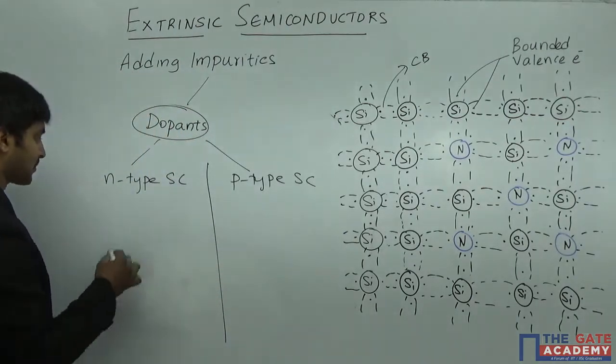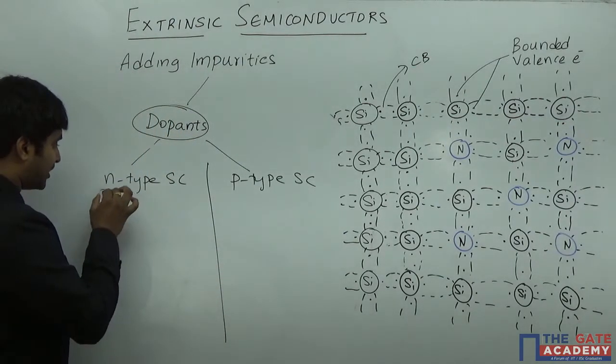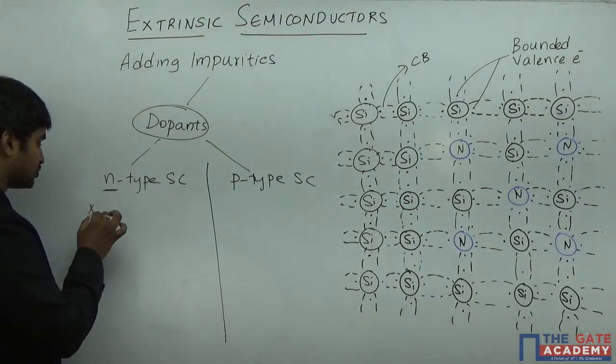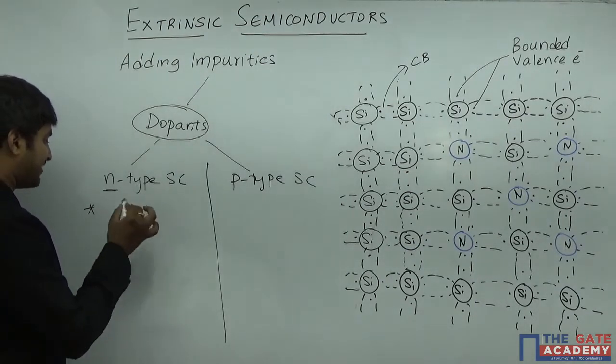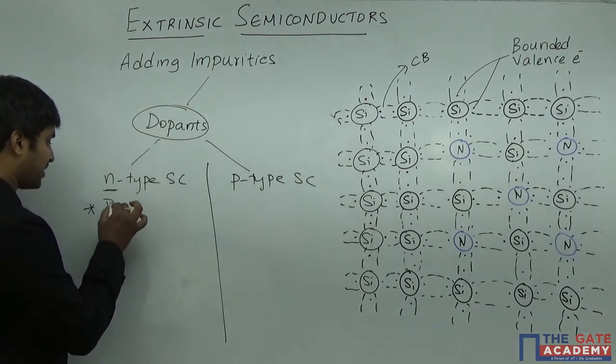Now, in order to have an N-type material, we are going to use a pentavalent impurity, or fifth group (group V) elements.